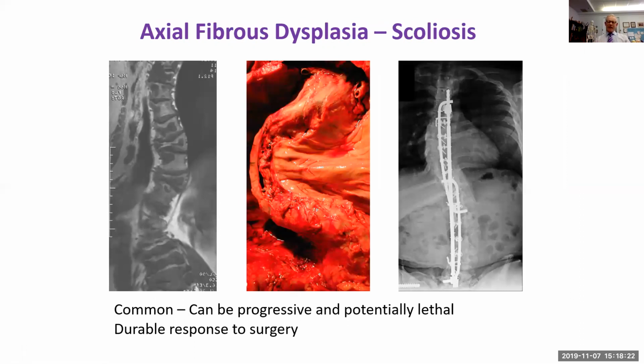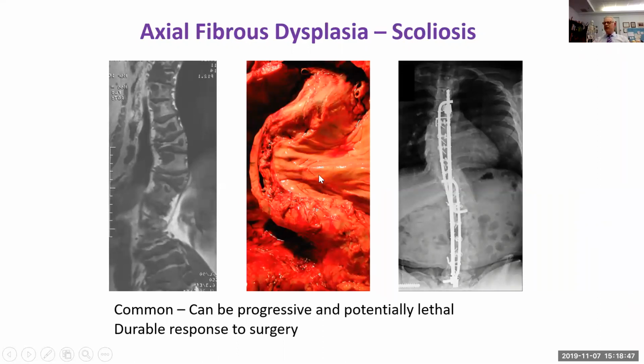So, moving on to axial fibrous dysplasia. This is a very important slide. The vertebrae of the spine are commonly involved with fibrous dysplasia, and you can see this is a very dramatic case here. This patient had involvement of practically every vertebra. Surprisingly, she had no neurologic sequelae of this. She was pain-free and there was no nerve compression. This is actually quite common.